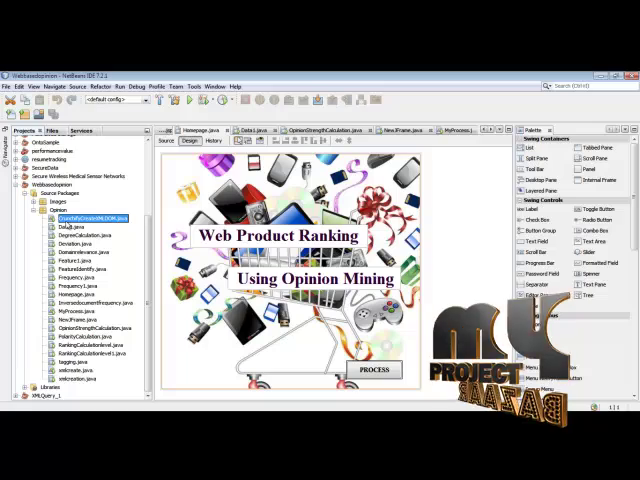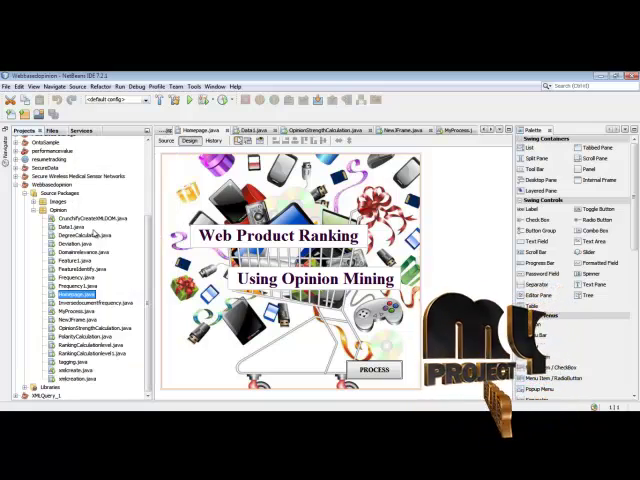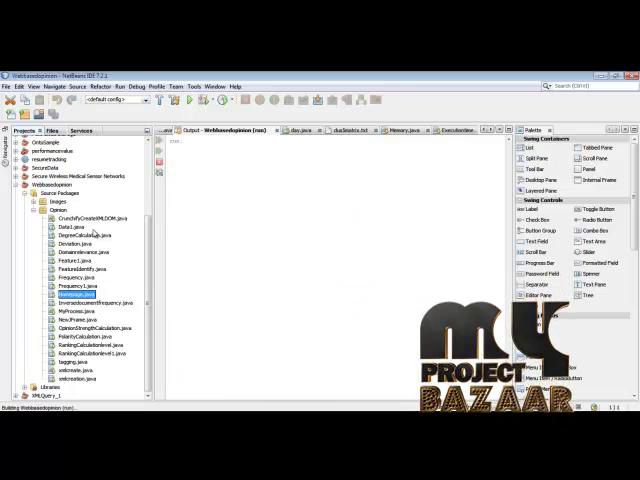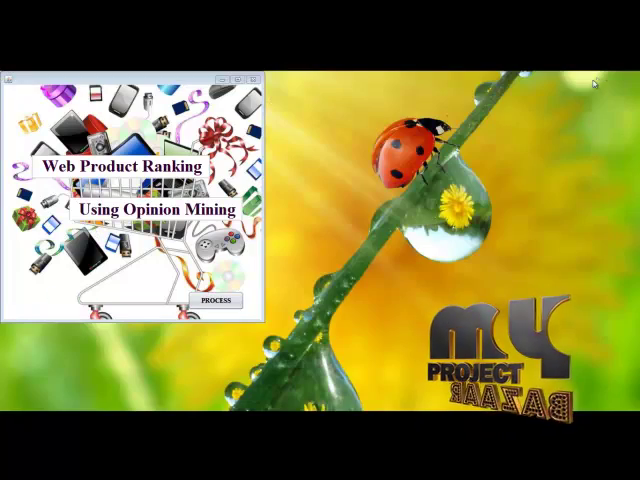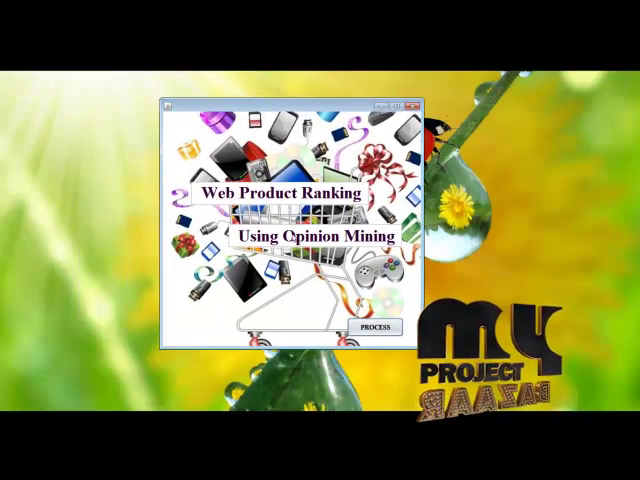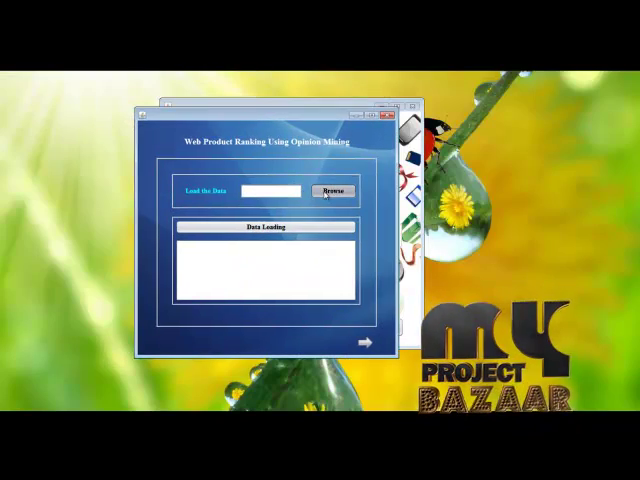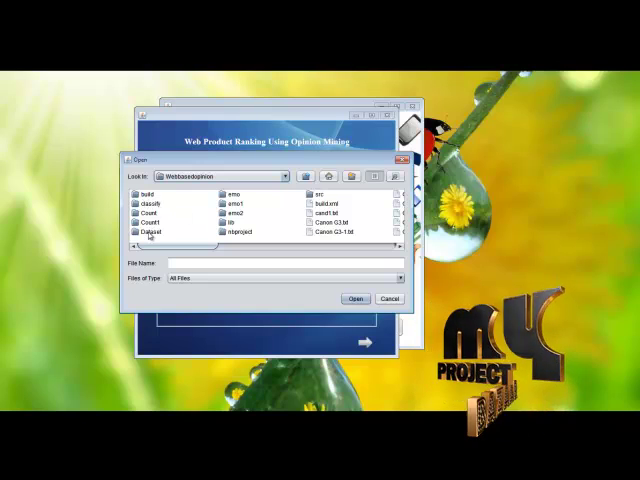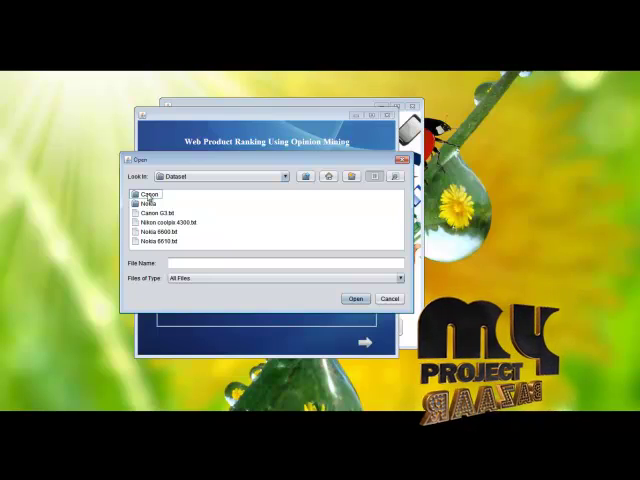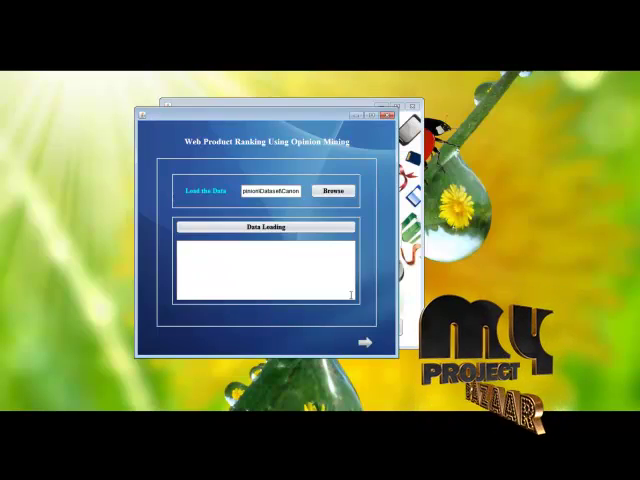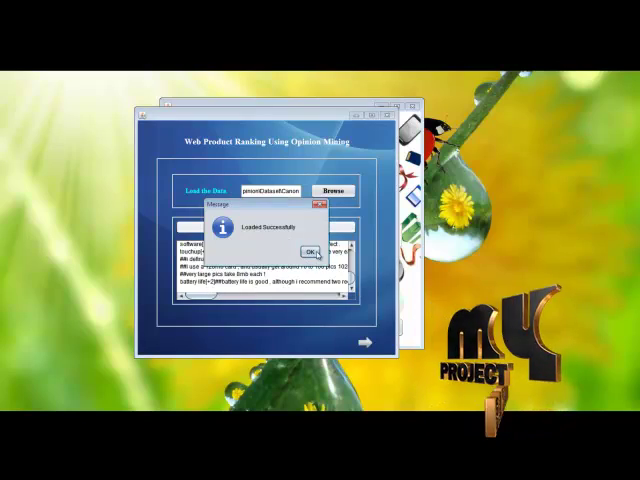Just enter into the namespace and right click page.java. This is our home page. Web product ranking using opinion mining. We enter into the process. Then browse the dataset. In this, we select the dataset. Inside, we can choose Nokia or Canon. Open. The information in the dataset is loaded successfully.